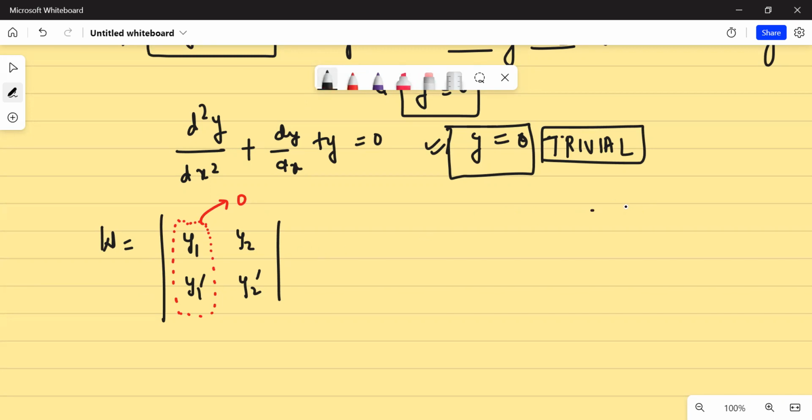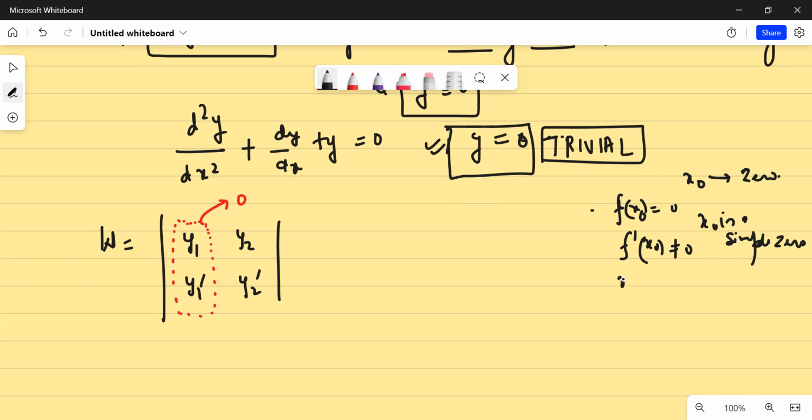I've taught you in other classes, in complex analysis and otherwise also: if my function is zero at a point x naught, I say that my x naught is a zero. And if my f dash x naught is non-zero, I say that my x naught is a simple zero. For example, take x minus 3. If my function is x minus 3, I know that at 3 my function becomes 0, implying that 3 is a simple zero. How to verify it? Differentiate. The derivative is 1, which is non-zero. Clearly, I can write that my function at 3 has a simple zero.